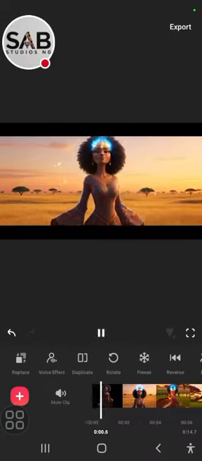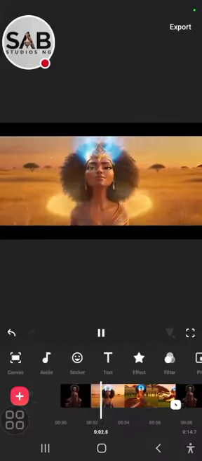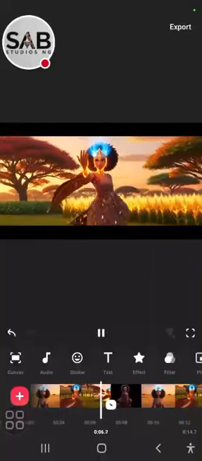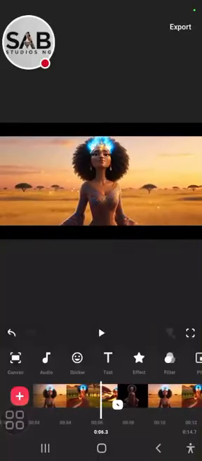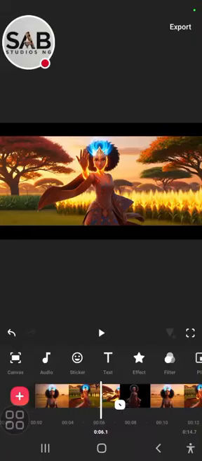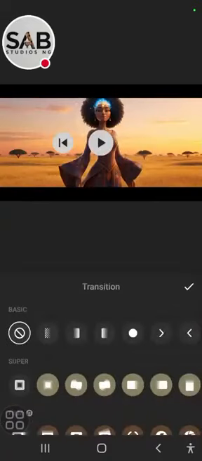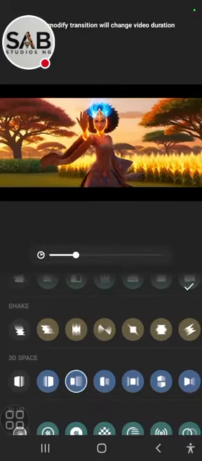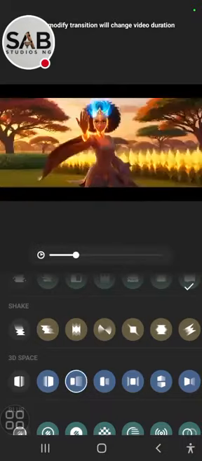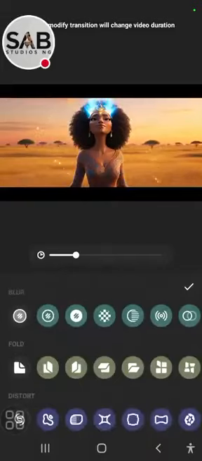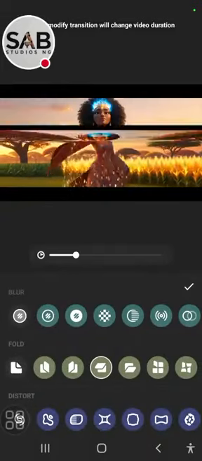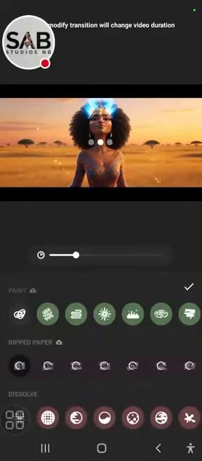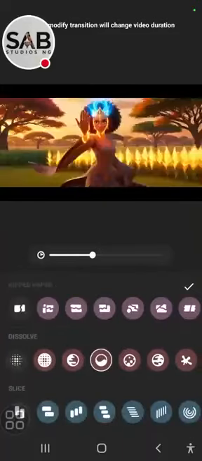All right, so let's imagine I have two scenes, two frames here. Most times as filmmakers or newbies, you're tempted to add transitions. These are transitions. This is a transition, and this is a transition as well.